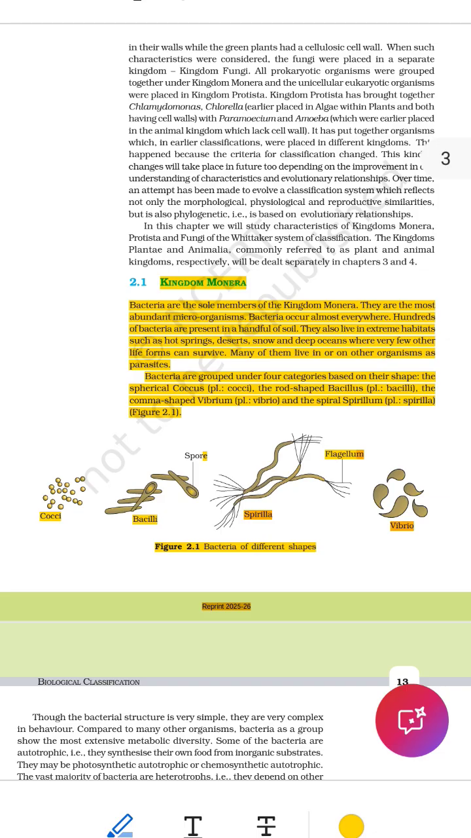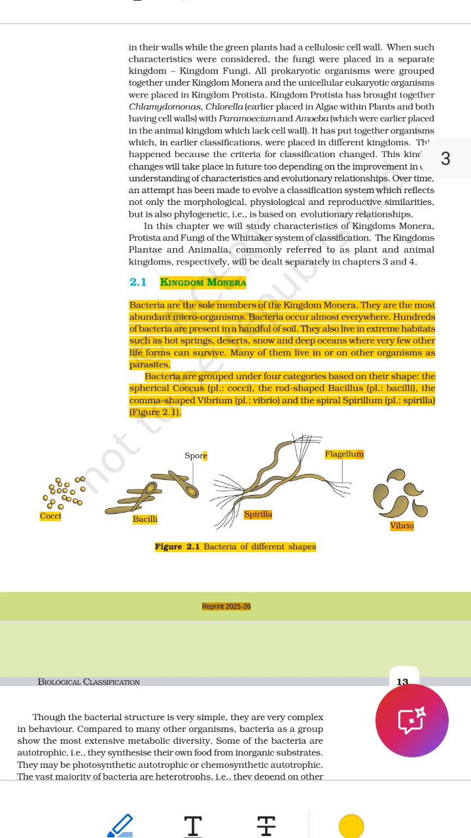Line 3. They are the most abundant microorganisms. Let's explain. They, this means bacteria. Most abundant, this means they are found in the largest numbers. There are more bacteria than any other kind of tiny living thing. Microorganisms. These are living things that are so small, you need a microscope to see them. Micro equals tiny. Organisms, living beings. So, bacteria are everywhere and very, very common. There are more bacteria than any other small living thing on Earth.